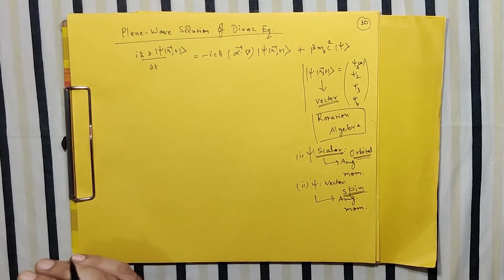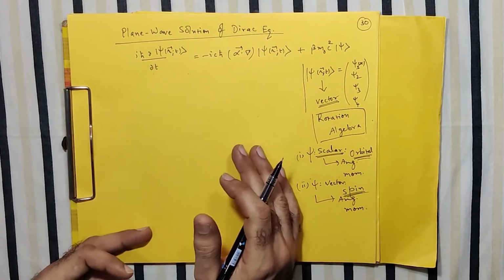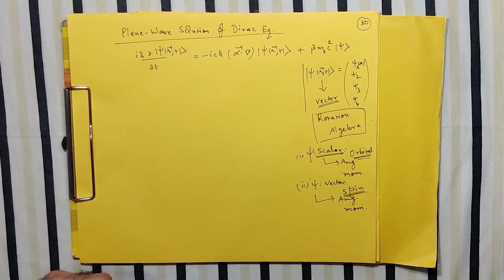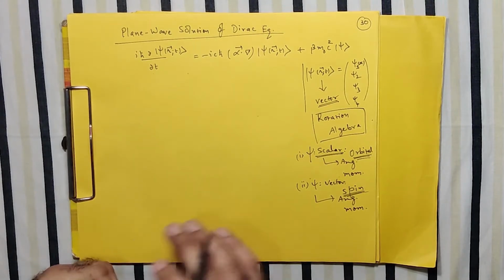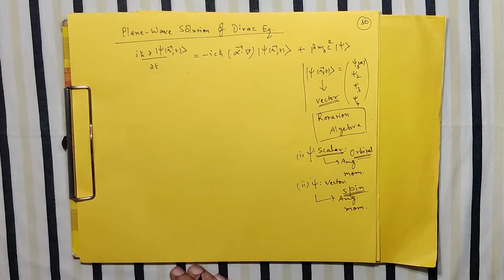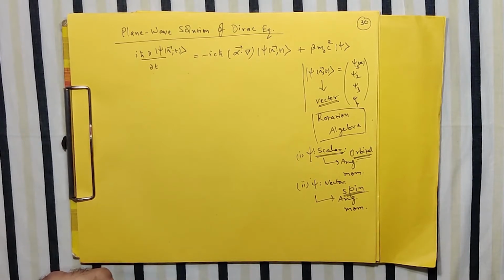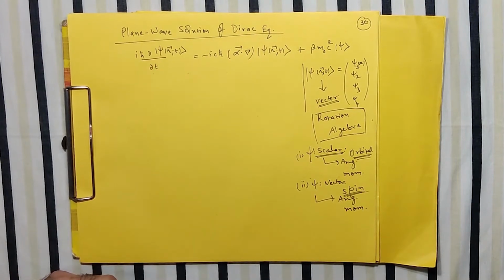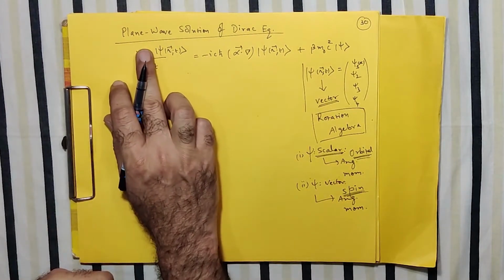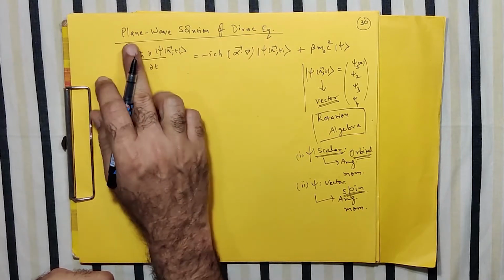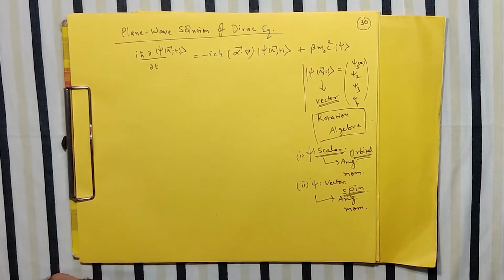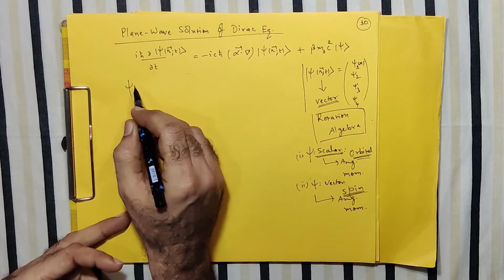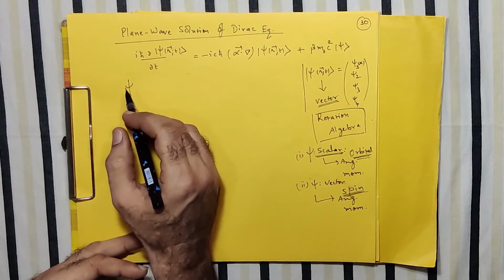But there are books which sometimes discuss this topic at the end, but as I said, I am a little impatient and I have introduced it in the beginning, and that is what we are expecting from the Dirac theory, that spin should come as a consequence of mathematics. But anyway, today first we can write this, we try to solve this, and as we are expecting, since it's a free particle, plane wave representation is possible. So I write now the plane wave representing the Dirac free particle like that, correct?